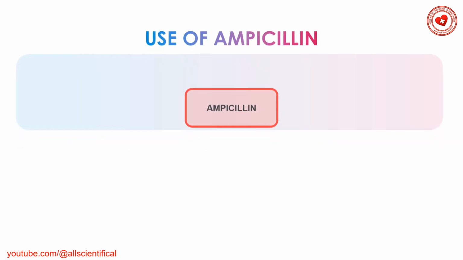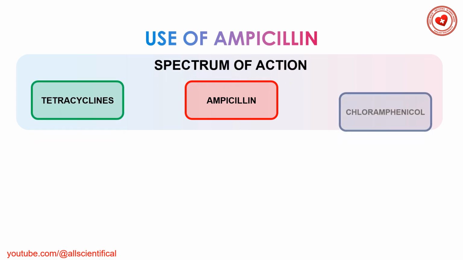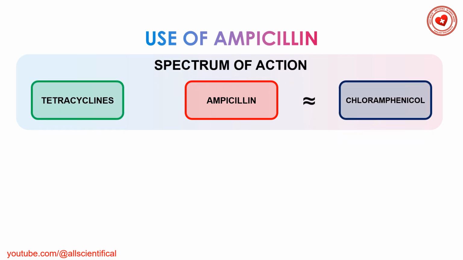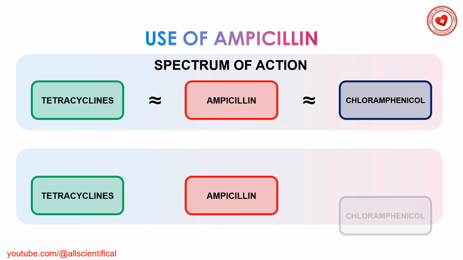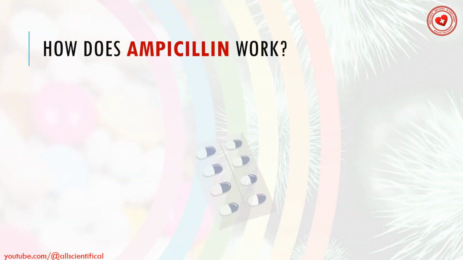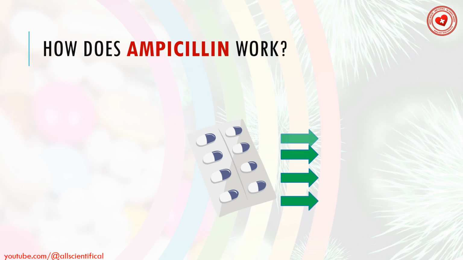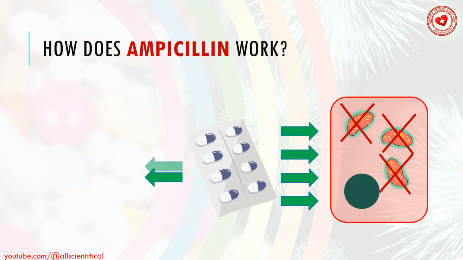The use of ampicillin. Although the spectrum of action of ampicillin resembles tetracycline and chloramphenicol, it favorably differs from them mainly in the bactericidal mechanism of action and the absence of pronounced toxicity. How does ampicillin work? It acts only on multiplying bacteria but also kills bacteria that are inside the cells.